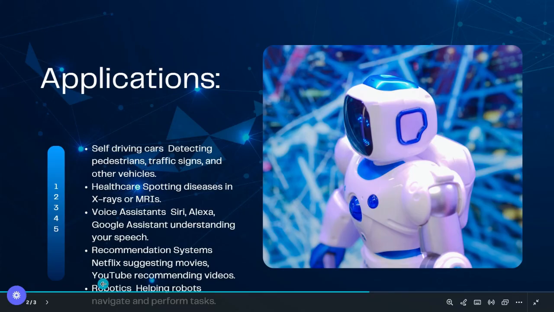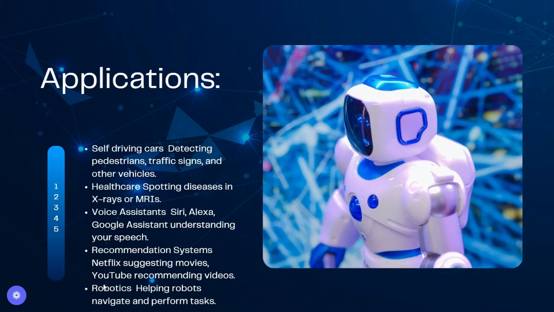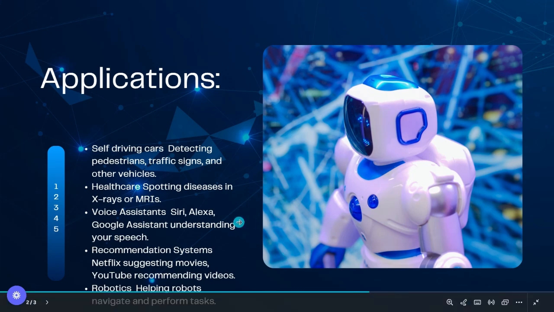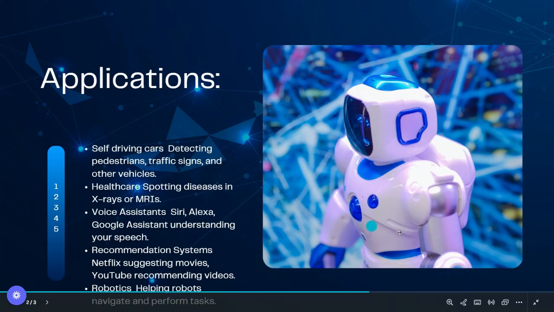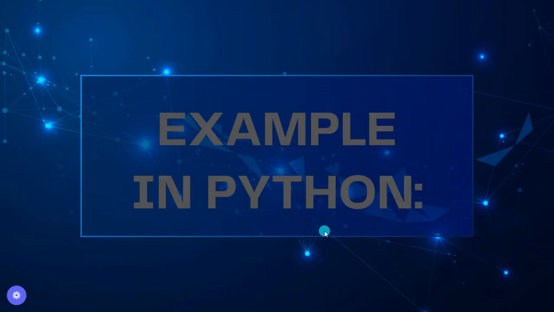Robotics: helping robots navigate and perform tasks. So actually the whole robot is also deep learning because it has a brain. It's clear that deep learning is actually the brain of AI, a brain of every machine. Like a robot has some brain, which is why the robot is working. So their brain is deep learning. And deep learning is a combination of Python code as well as mathematics and some other steps, which is used in a high range. So the last one is an example in Python.